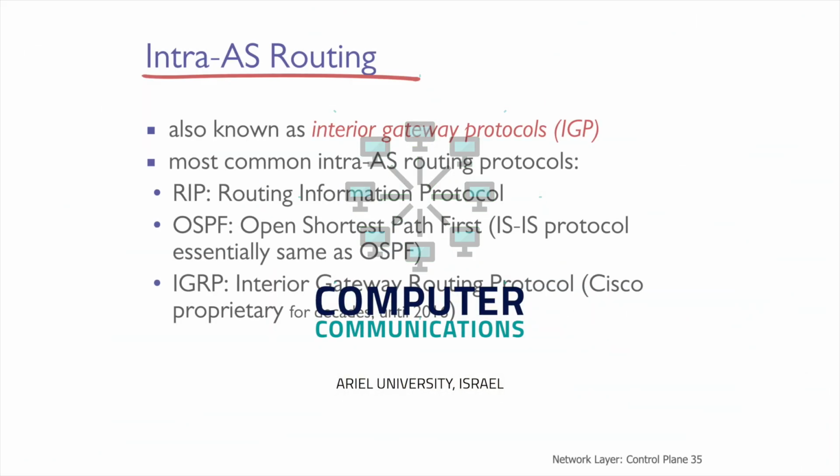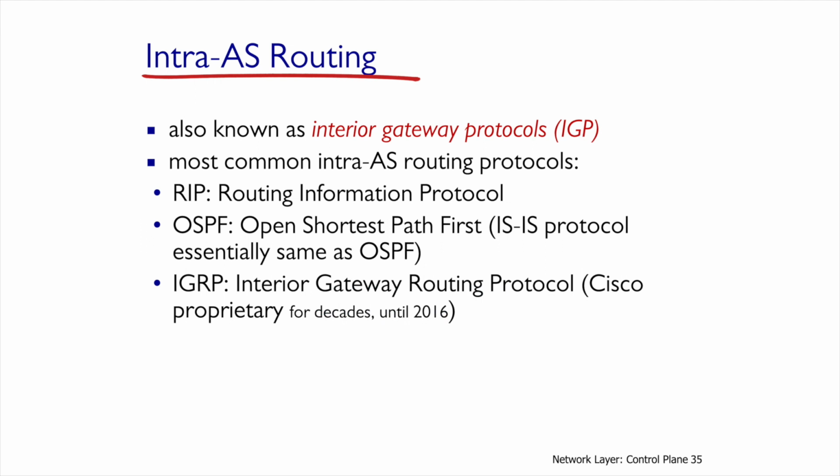We understood that the Internet is vast, and we understood it is divided into autonomous sections. And we also understood we have a routing protocol inside the autonomous section and also between the autonomous sections. Let's begin inside the autonomous section. We can also call it IGP, Interior Gateway Protocols.